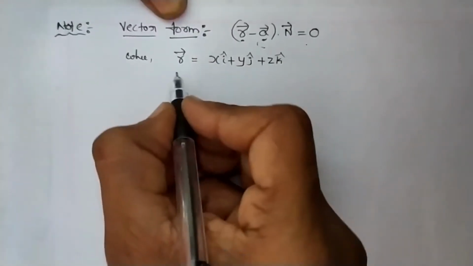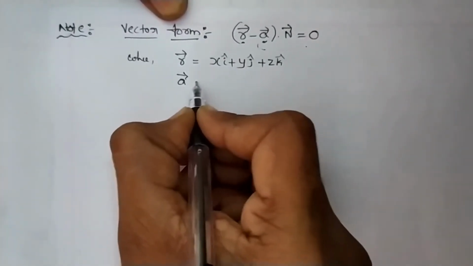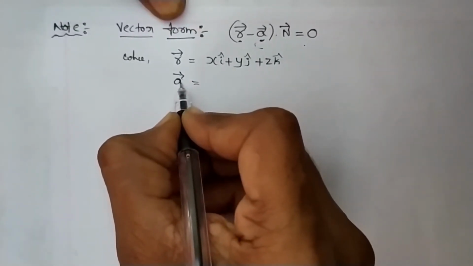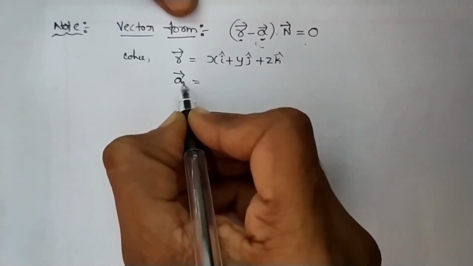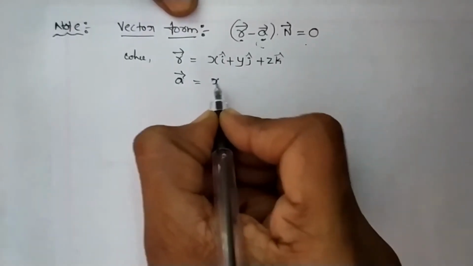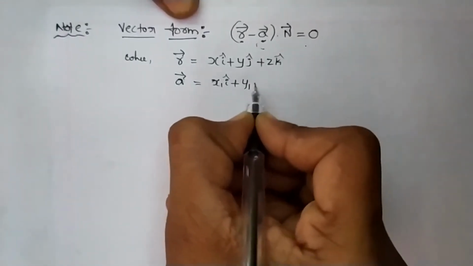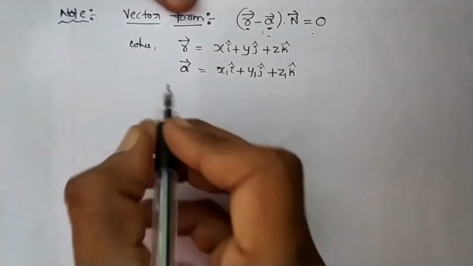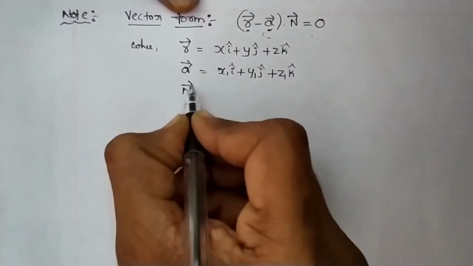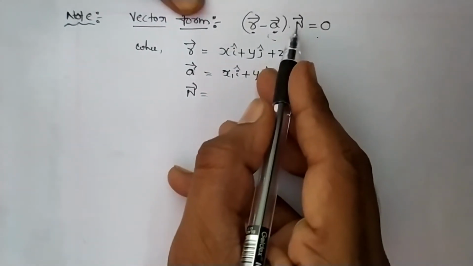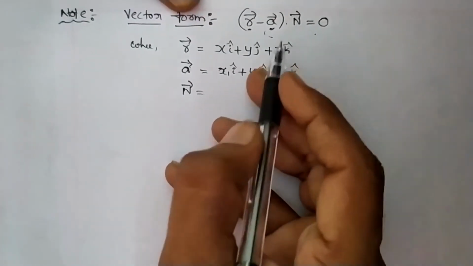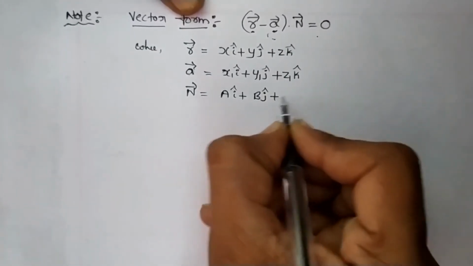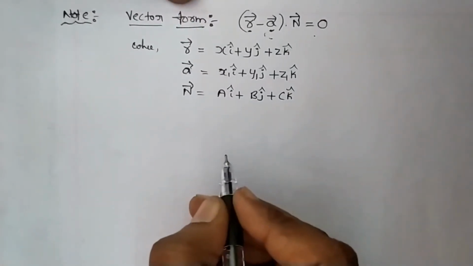Here a vector is the point through which the plane passes, x1 i cap plus y1 j cap plus z1 k cap. And n vector is the vector perpendicular to the plane, a i cap plus b j cap plus c k cap. It is the vector form.